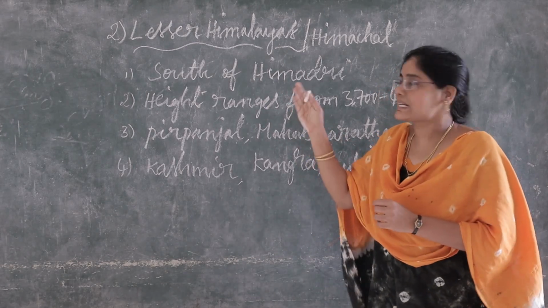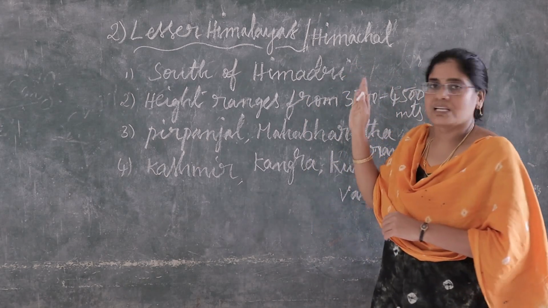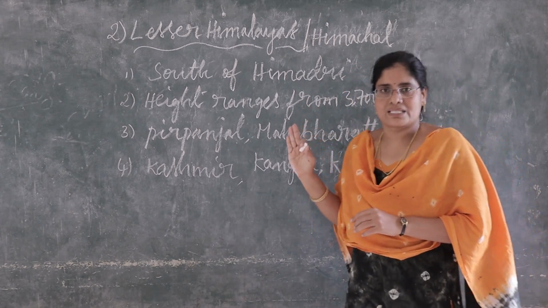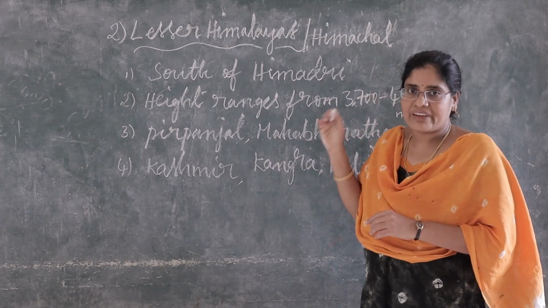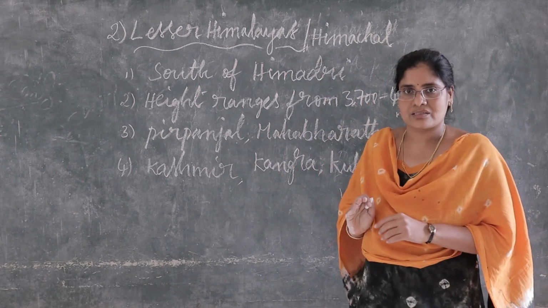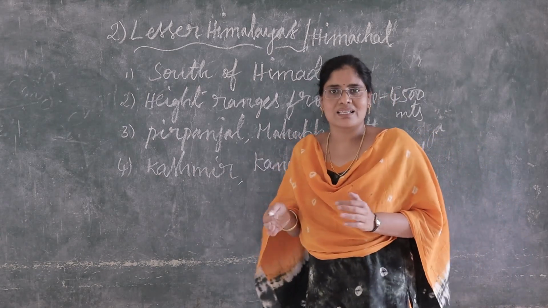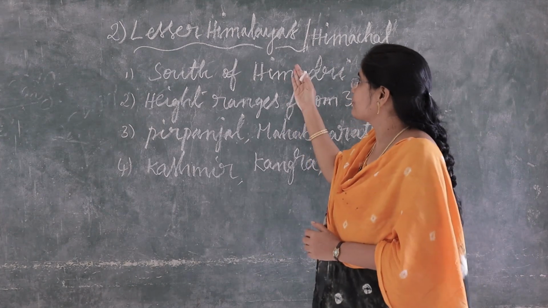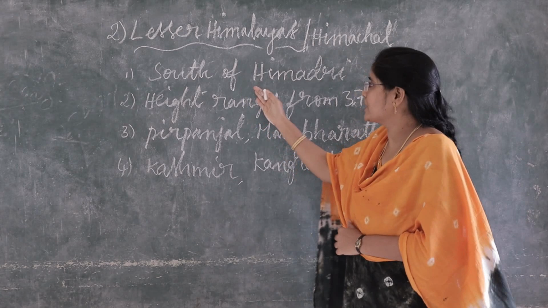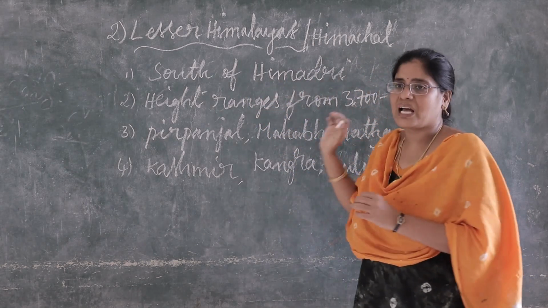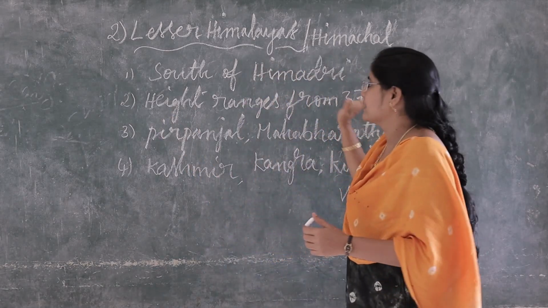Second one, Lesser Himalayas. Lesser Himalayas is also called Himachal. Where is Lesser Himalayas? Lesser Himalayas is located south of the Himadri.